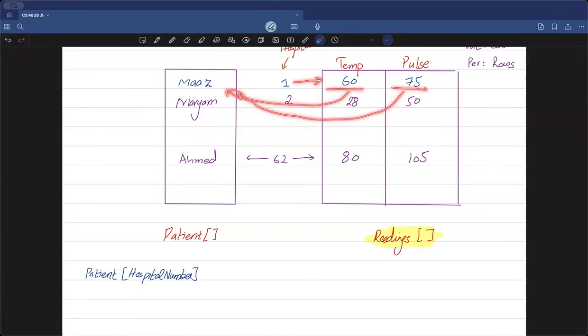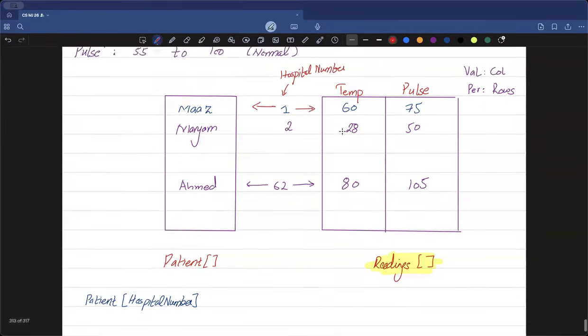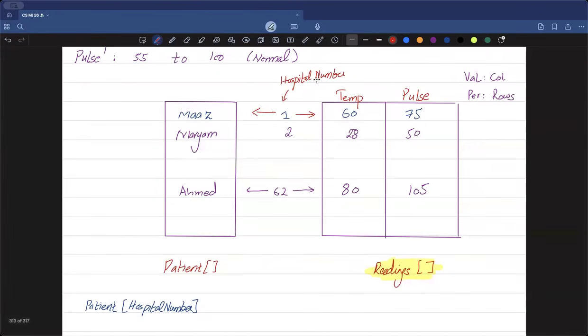So the program has been created in a way that if you store the name of Mars at position number 1, you should also add position number 1, because you are storing these values for the same hospital number, and the hospital number will be the same either way. So for the same hospital number, store the temperature value and store the pulse value of that patient. So now this 60 and 75 is the pulse value for me.